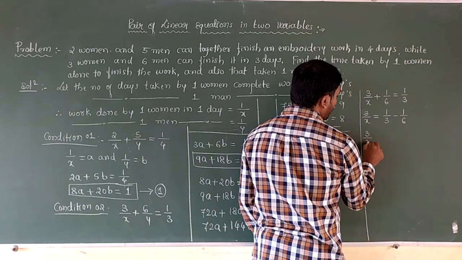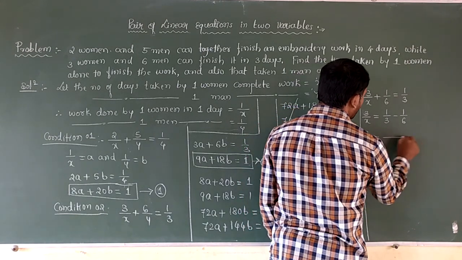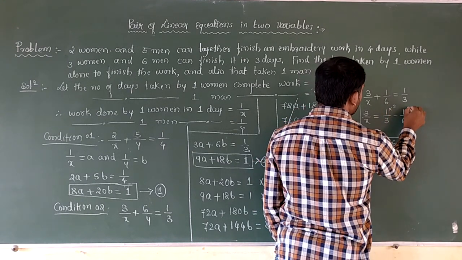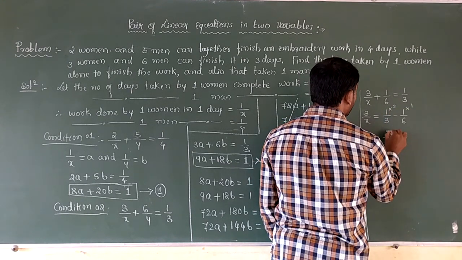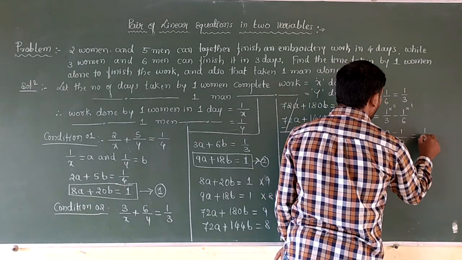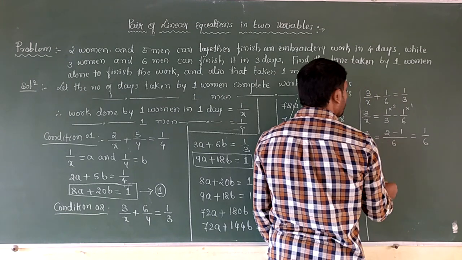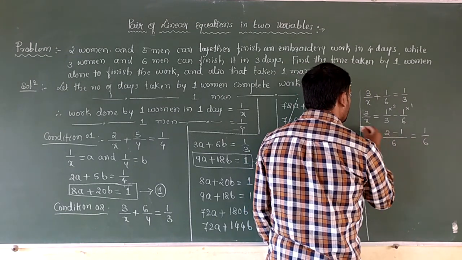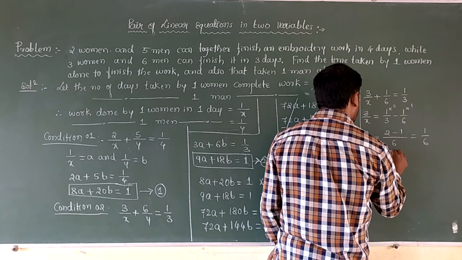Take the LCM, LCM is 6, 3 2s are 6, 2 1s are 2 minus 1 1s are 1. So this is equals to 1 by 6. Cross multiply these two, x into 1 is x, 3 into 6 is 18.